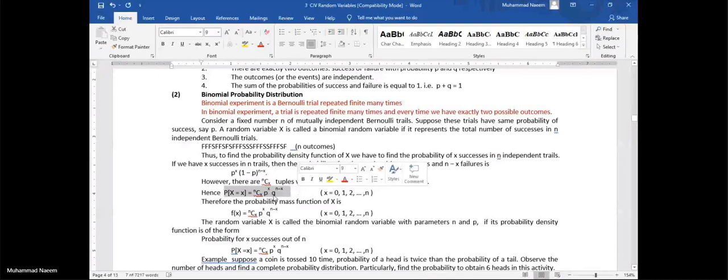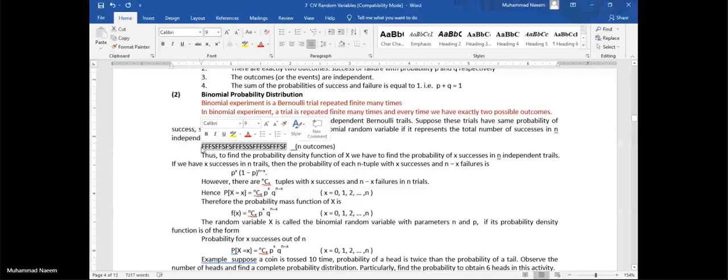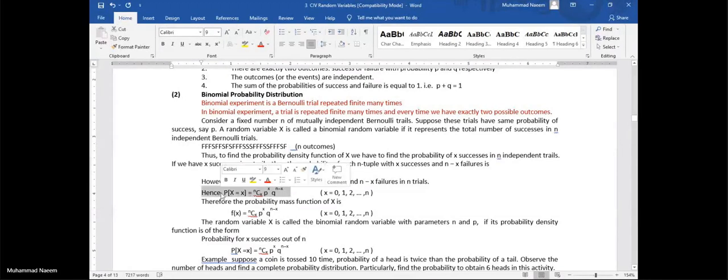This is the probability. But in how many ways can we make different combinations of these n outcomes? These n outcomes having x successes, so we have nCx number of combinations. So to get the total probability, or to consider all possible cases, this will be the probability for x successes, and this becomes the formula for the probability mass function for a binomial probability distribution.